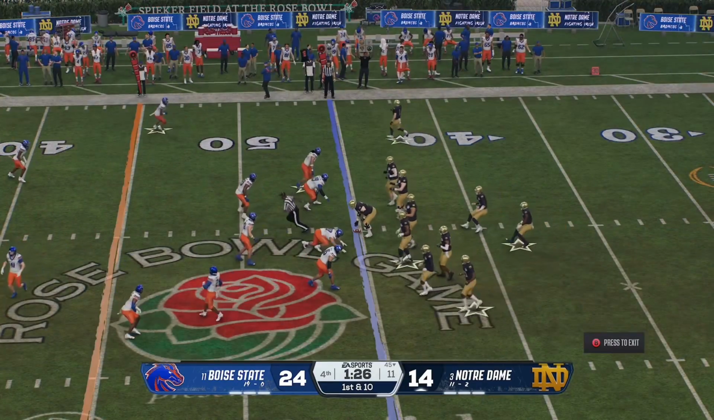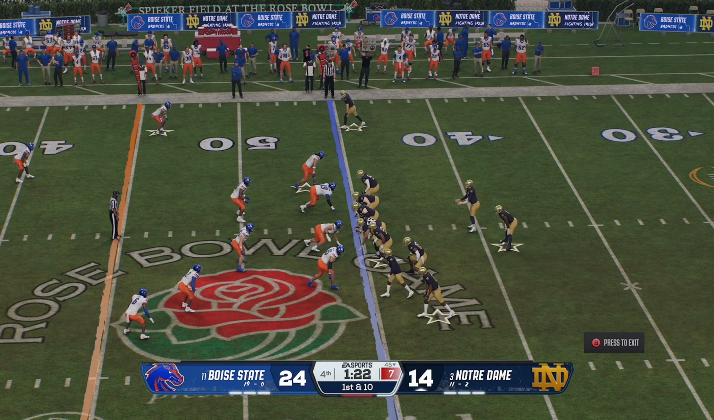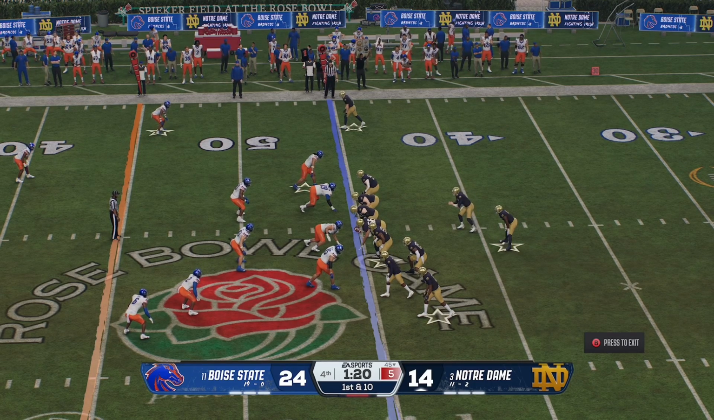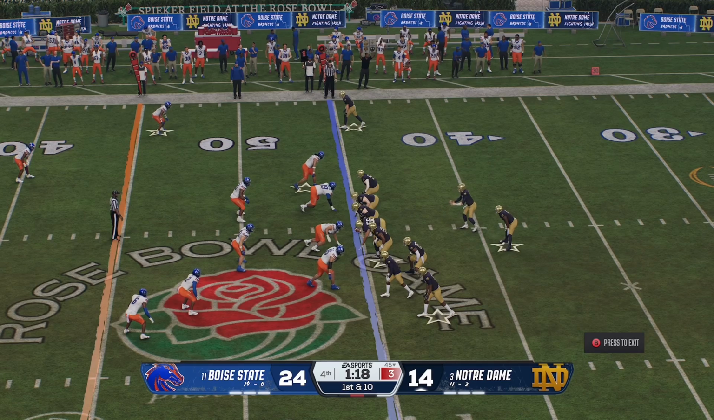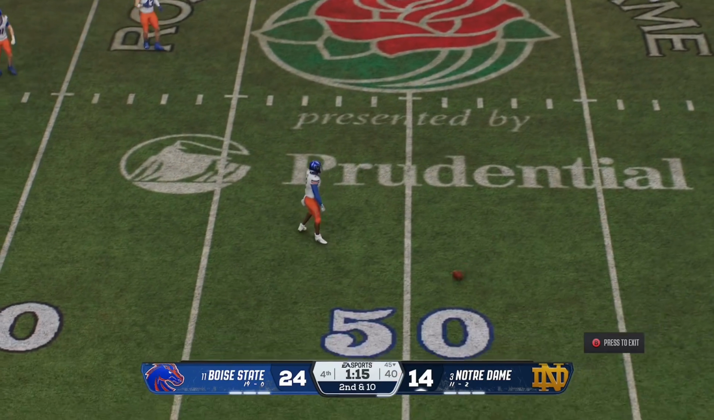And finally, we have a close game that we can actually jump into, which, I mean, it's not actually the closest game, but Boise State surprisingly has the lead. Sorry for the cut there. The gameplay on my part was frozen.